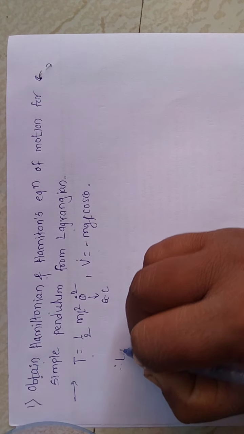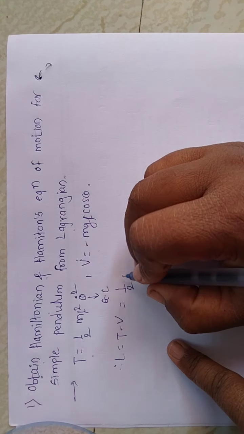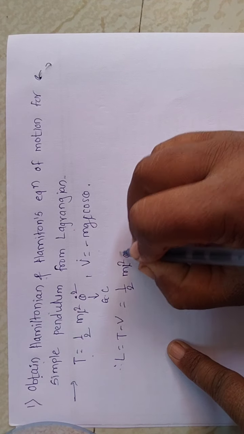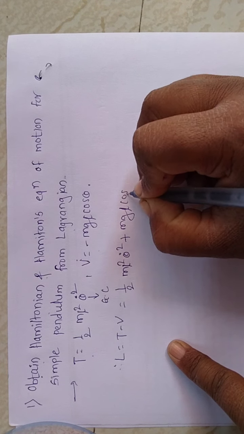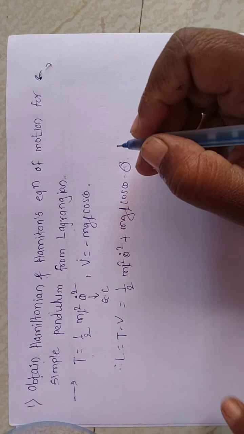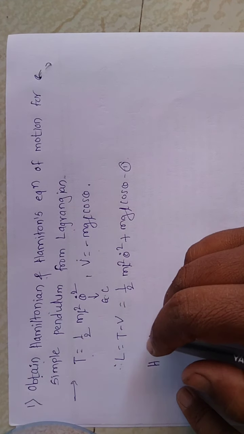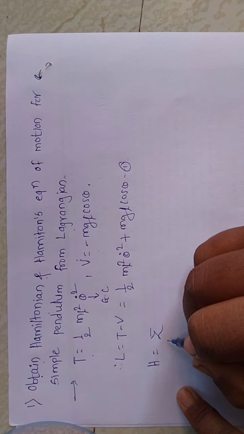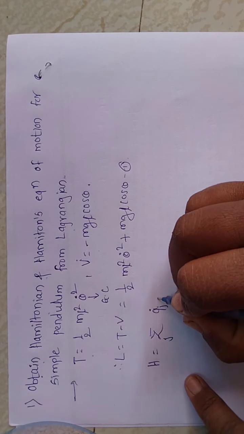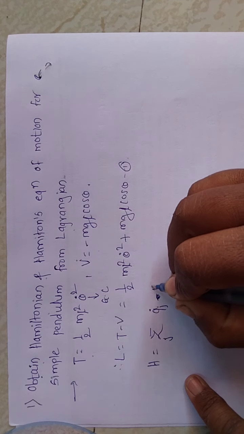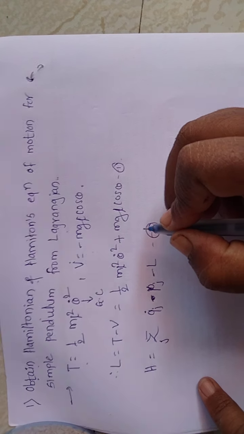We know the Lagrangian is T minus V, so let us put the values: 1 half ml square theta dot square plus mgl cos theta. So this is equation number 1, and we will write this in the form of Hamiltonian. So H is equal to sum over j of qj dot into pj minus L. This is the second equation.